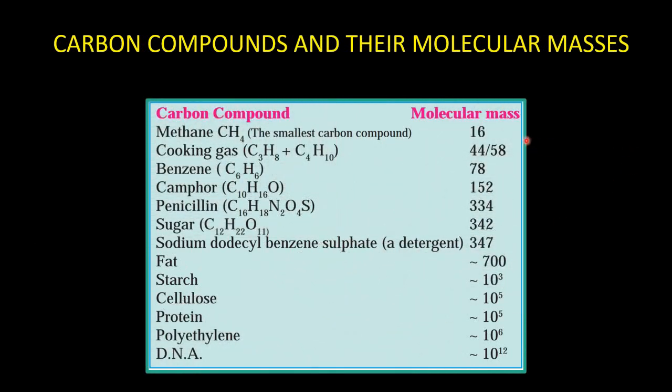This table shows you a variety of carbon compounds ranging from methane, cooking gas, benzene, all the way to DNA, which ranges from, you can see, 16 daltons to 10 power 12 daltons. You can see the variation in molecular masses. So this is one important property of carbon.